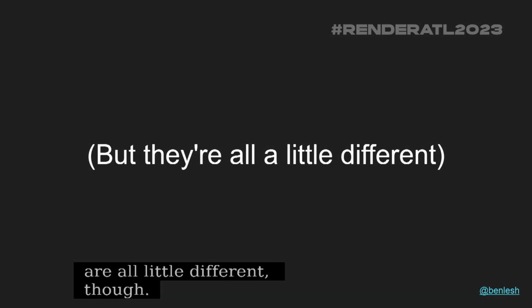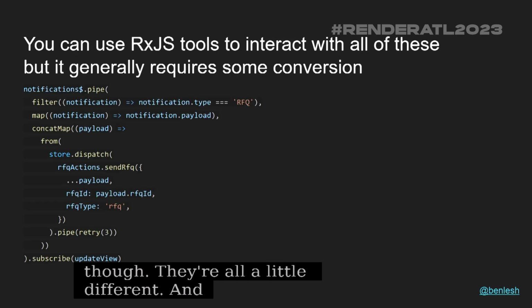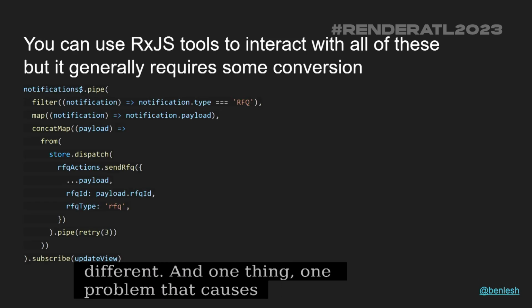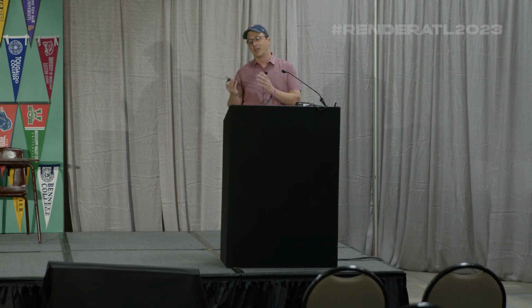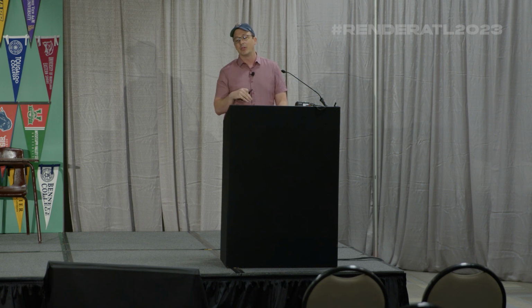All right, so these things are all a little different, though. And one problem that causes is if you want to deal with them in RxJS, you have to use this from, and then pipe, and then from, and then pipe. So in this code here, I've got this observable of notifications, and then I filter them down to something or other, and then I've got a Redux thunk, so I do a store dispatch, and I get a promise back from that, and I want an observable because I want to do a retry. So that retry bit there is the part that you needed RxJS for because it's really good at that.